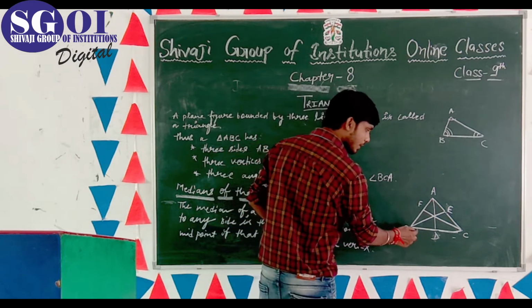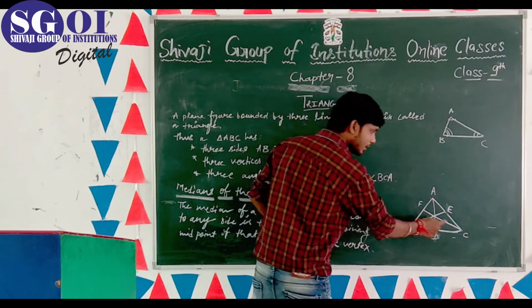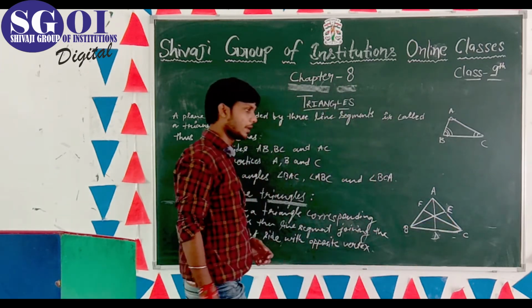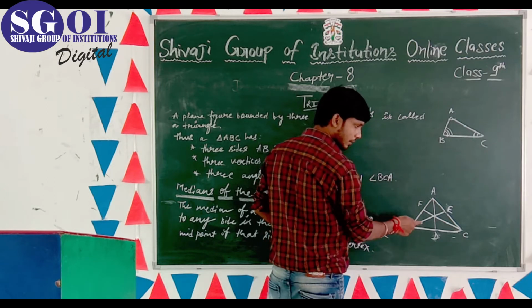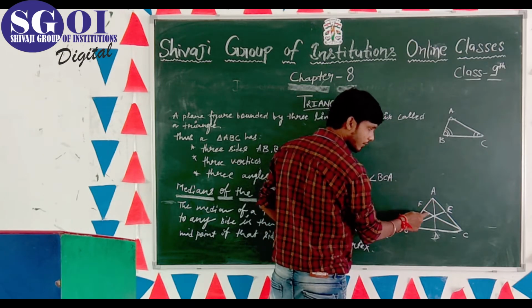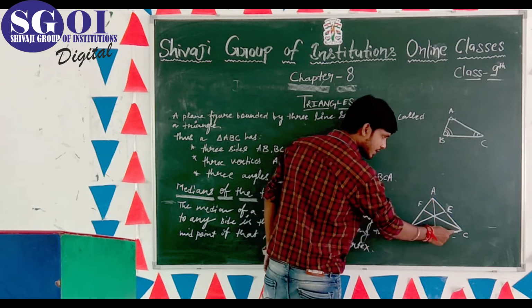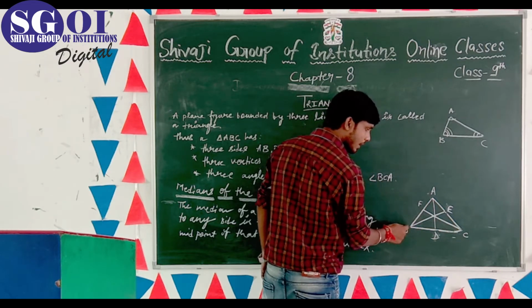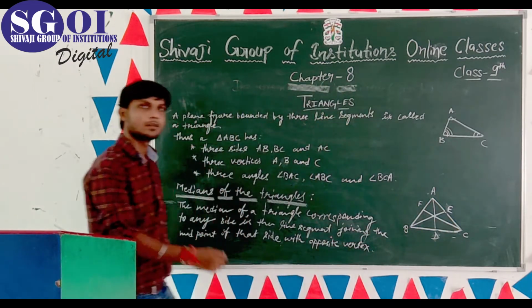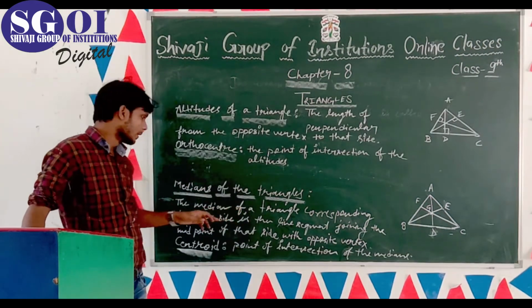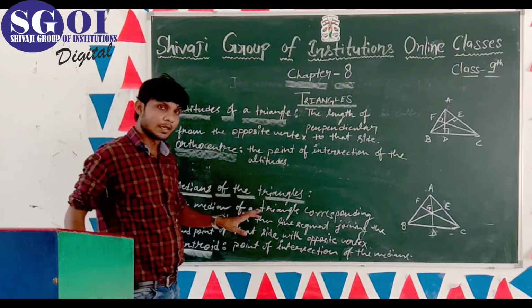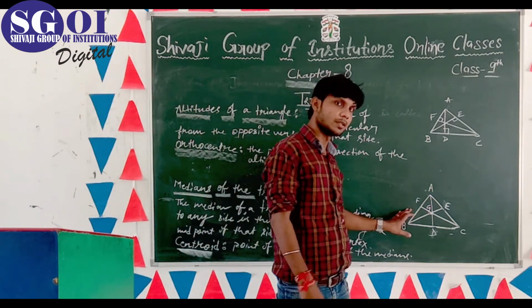Just like it, BE is a median and FC is a median, and D, E, F are the midpoints respectively of sides BC, CA, and AB. I have told you about the medians.